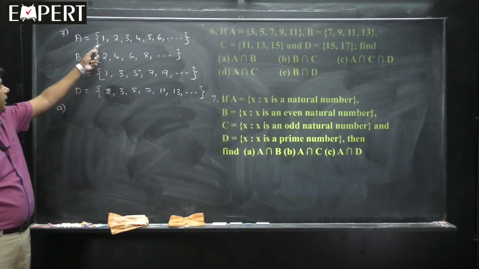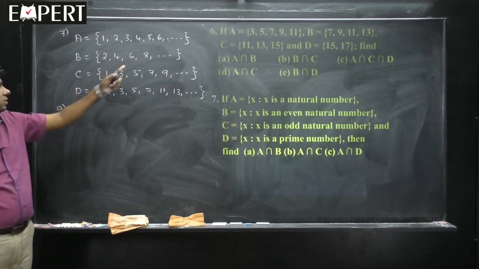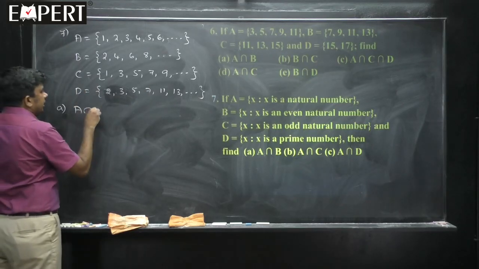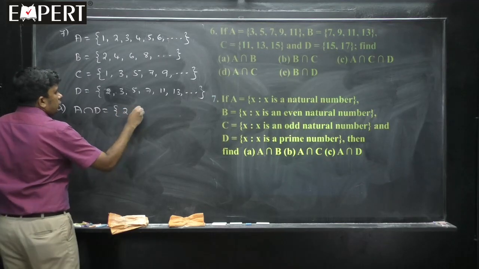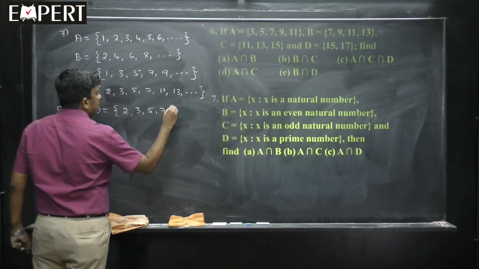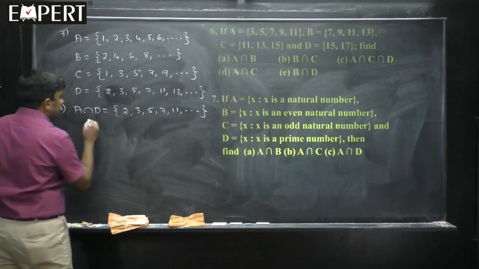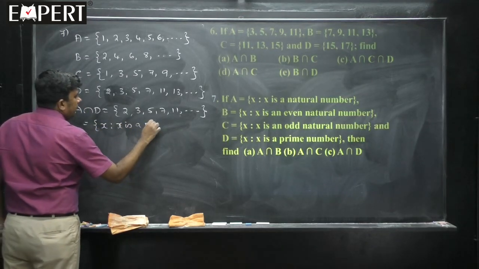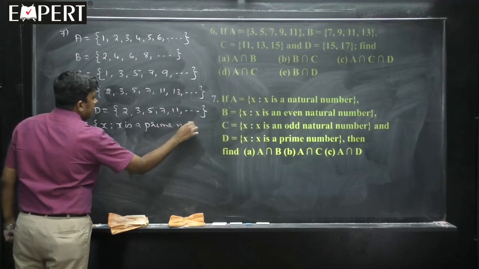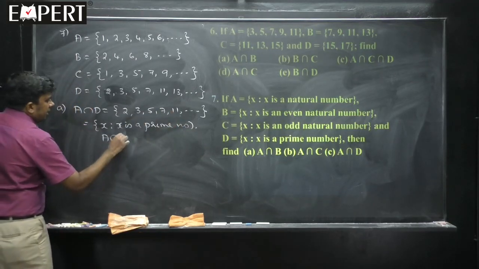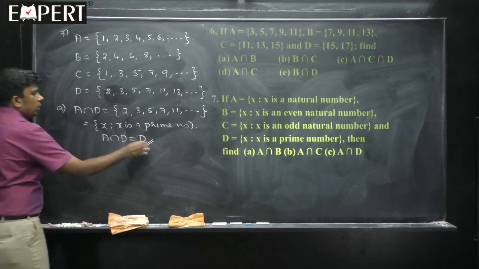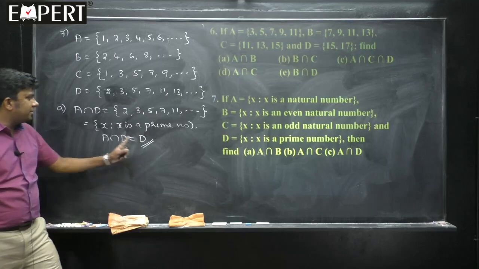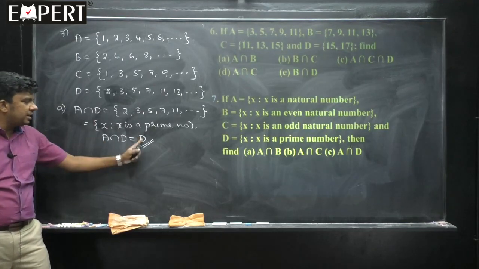A is 1, 2, 3, 4, 5, 6, all natural numbers. D is only the prime natural numbers. Therefore, I can say A intersection D has to be equal to 2, 3, 5, 7, 11, and so on. That means it is all those x such that x is a prime number. Students, my argument is A intersection D will be simply equal to D, because D is a subset of A.